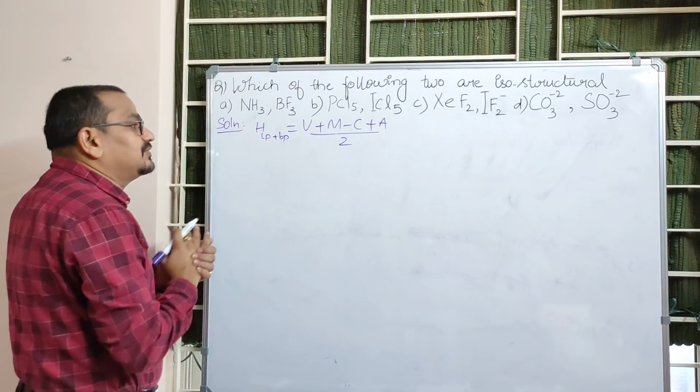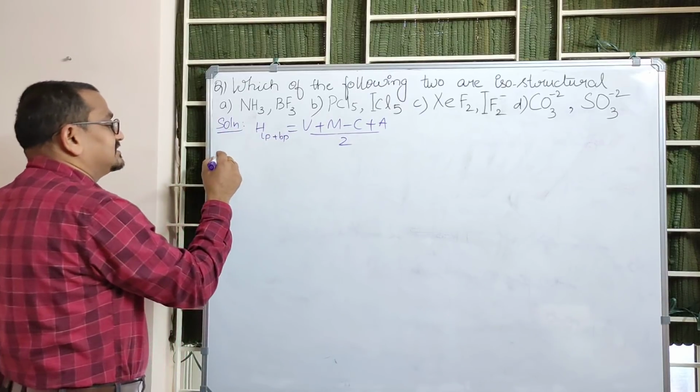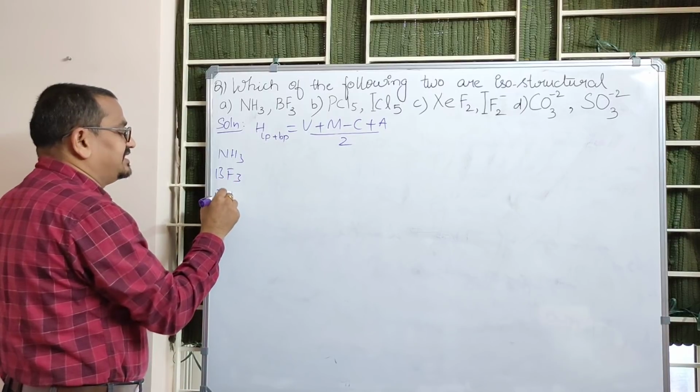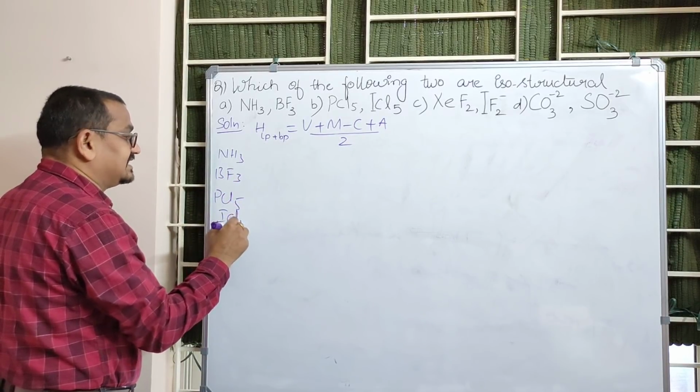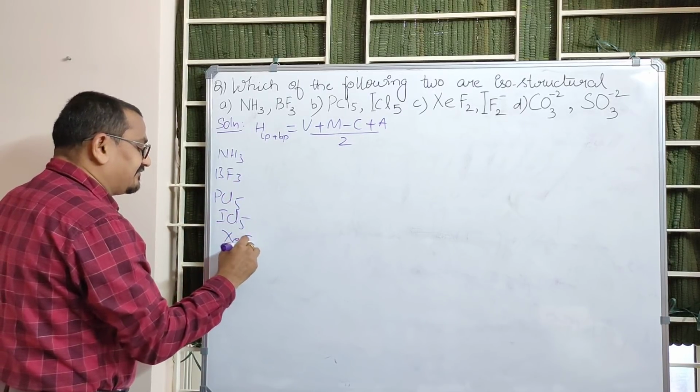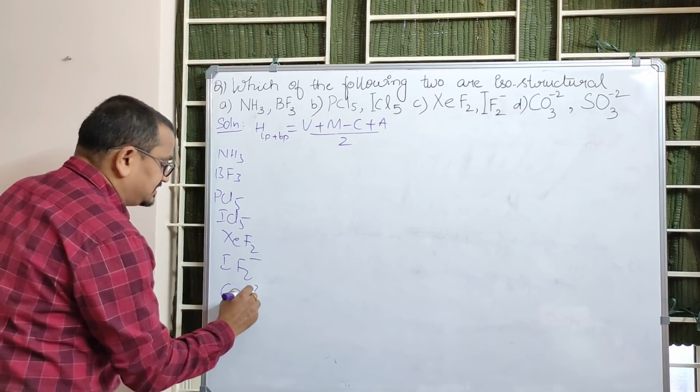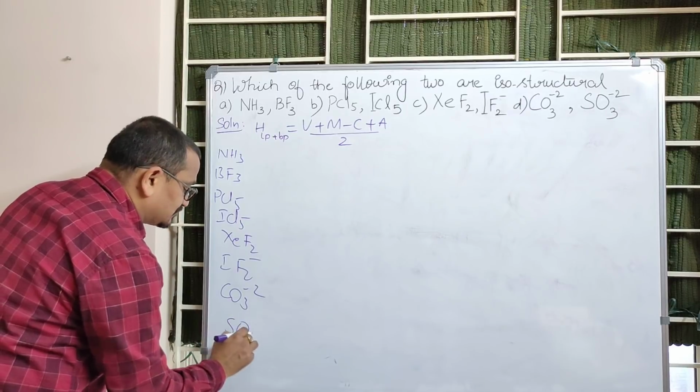Now we have to substitute the values. Suppose ammonia, boron trifluoride, PCl5, ICl5, XeF2, IF2 minus, CO3 2 minus and SO3 2 minus.